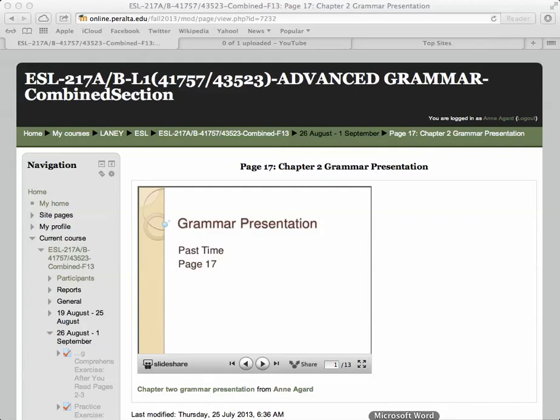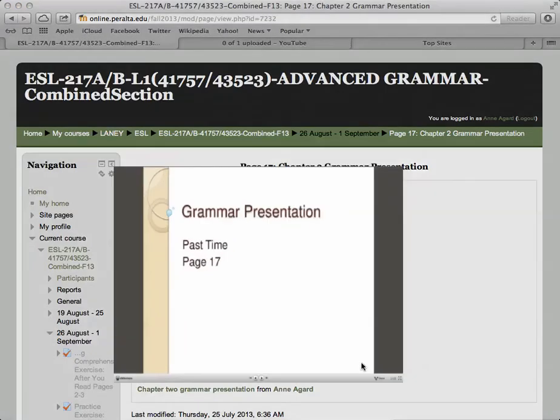Now we're looking at the grammar presentation on page 17. Make it bigger.